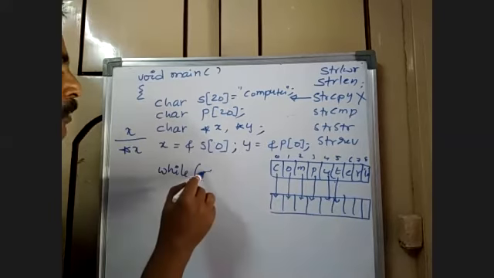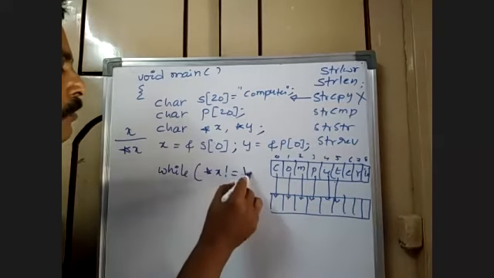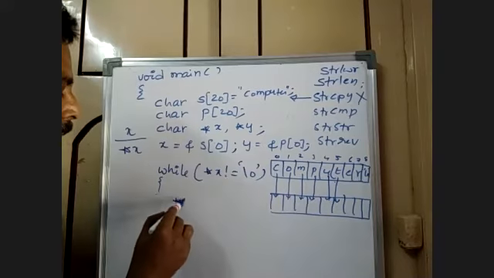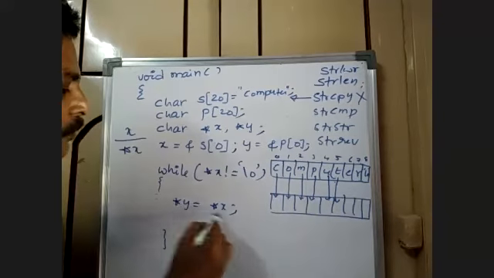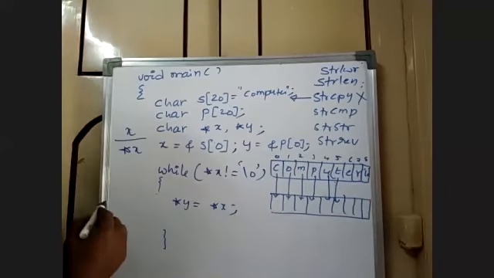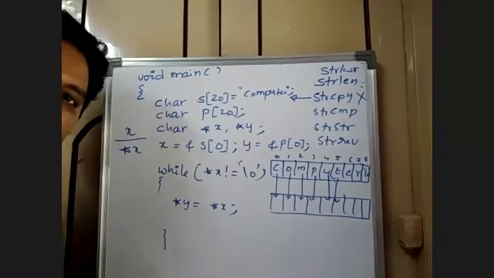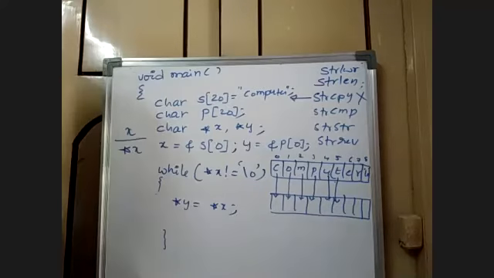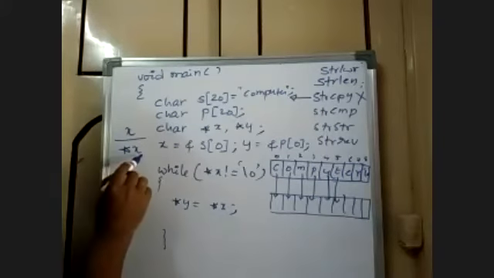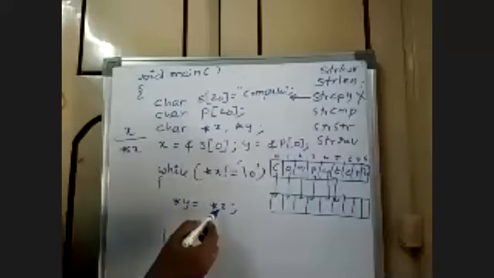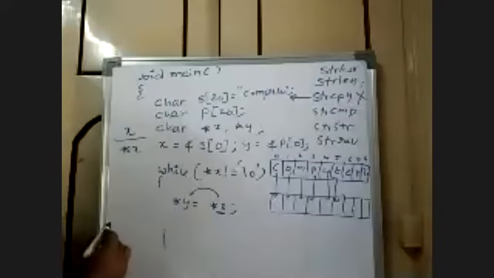While the value at the address x is not equal to null, I just copy star x into star y. Star x means value at the address, so I just want to copy the value at the address x into y.